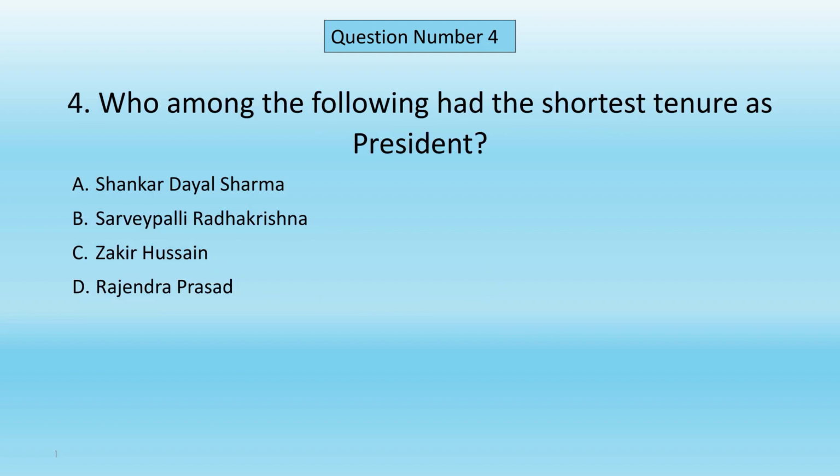Question number 4. Who among the following had the shortest tenure as president? A. Shankar Dayal Sharma. B. Sarvepalli Radhakrishnan. C. Zakir Hussain. D. Rajendra Prasad. Correct answer is C. Zakir Hussain.